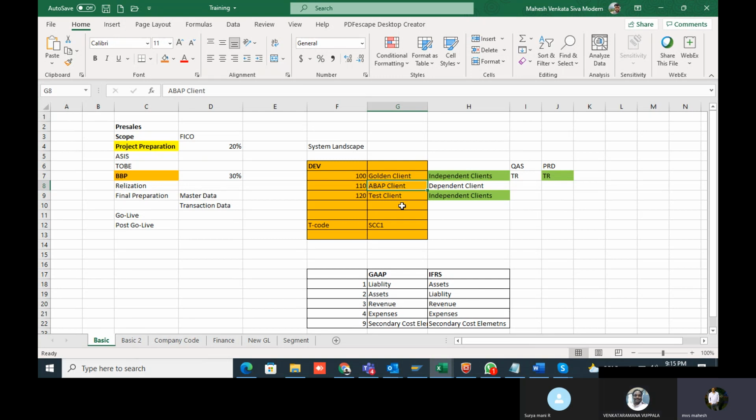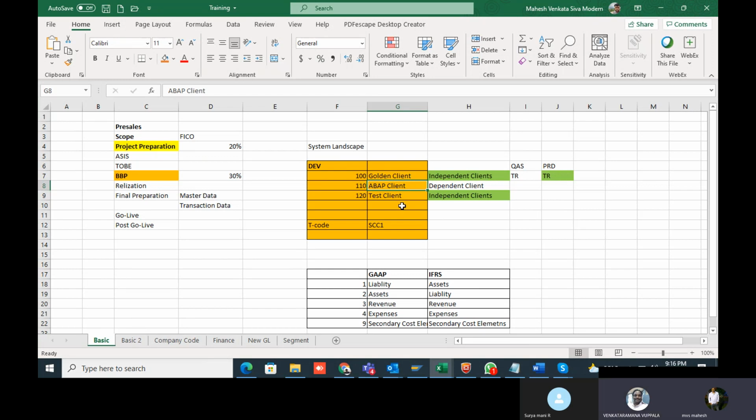Whatever changes you make in the 100 client, the system will create one transport request. Why will a transport request be created? Because you make the changes in one client in the development system, and the same thing has to appear in quality and production also, right?